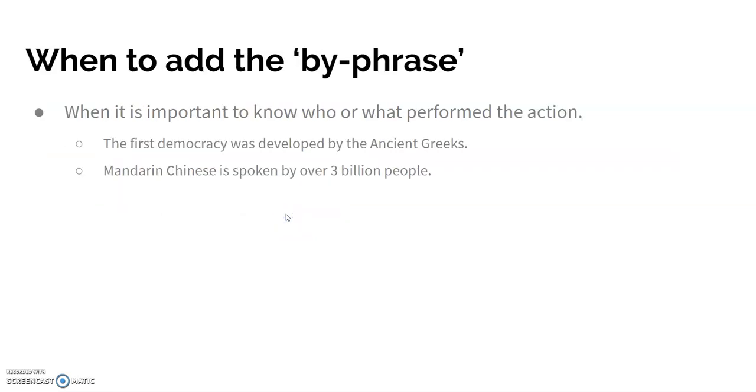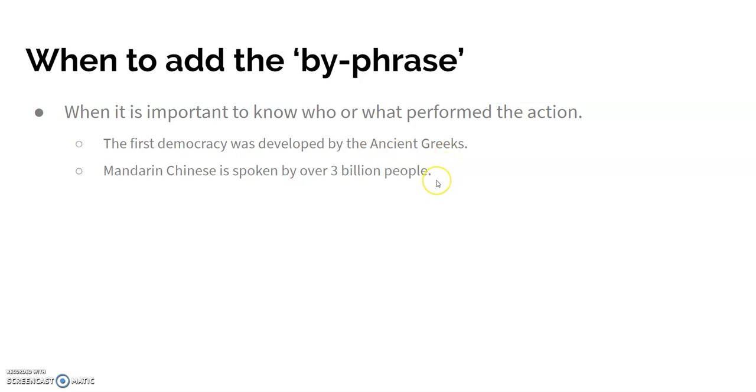So when do we add the by-phrase? We don't always add it. We only add it when it's important to know who or what performed the action of the verb. So for example, the first democracy was developed by the ancient Greeks. So we have was developed, so we know this is a passive voice sentence. And then the performer of this action of the developing is the ancient Greeks.